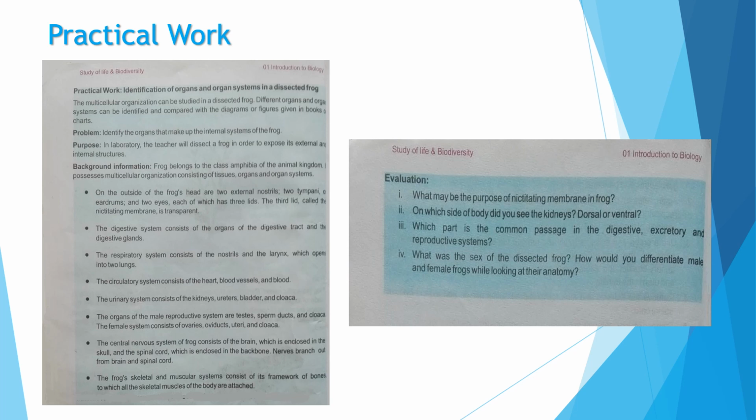Yes, testes, sperm ducts, and the cloaca is present in both. If the frog is female, it must possess which reproductive organs? The ovaries, oviducts and uteri. This is how we would be able to differentiate between the male and female frog by looking at their anatomy.